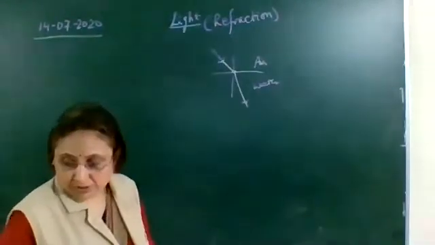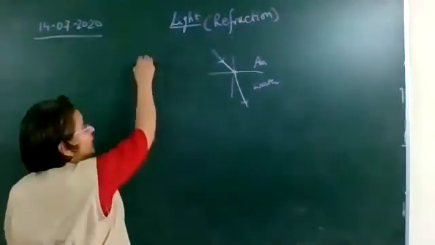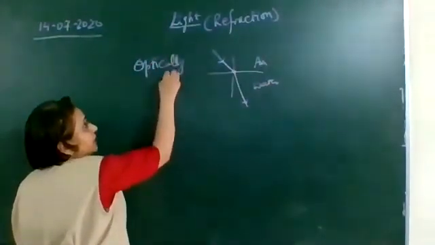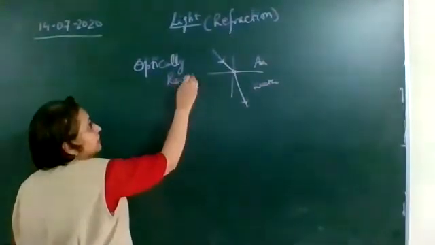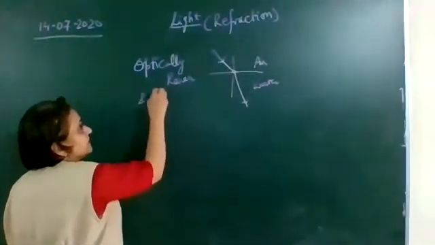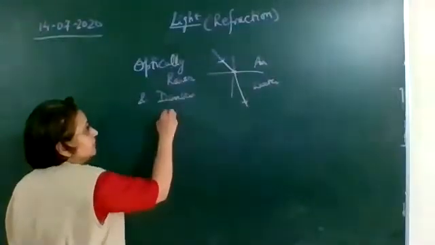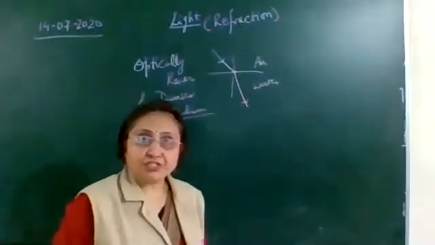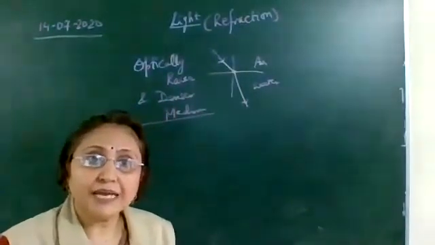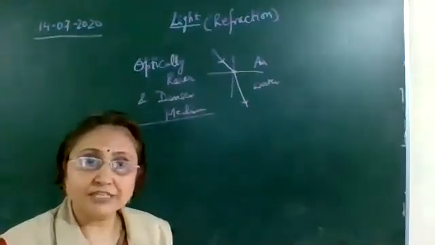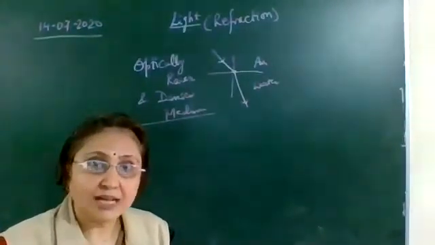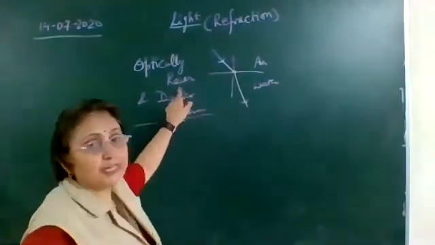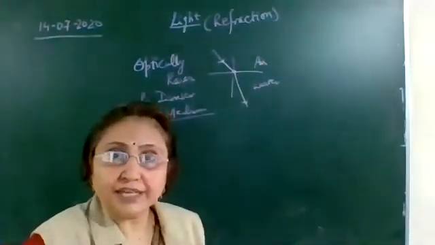Okay, now here we'll study about optically rarer and denser medium. Okay, now the medium in which the speed of the light is more, the light travels faster, that medium we call it as optically rarer medium.